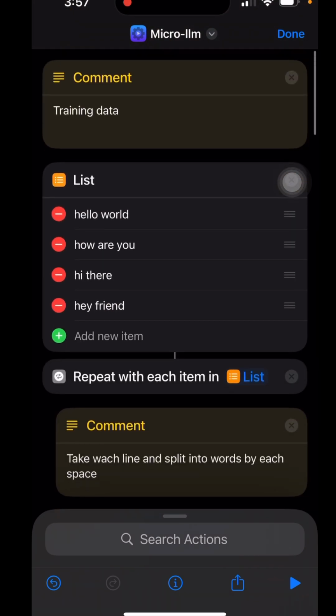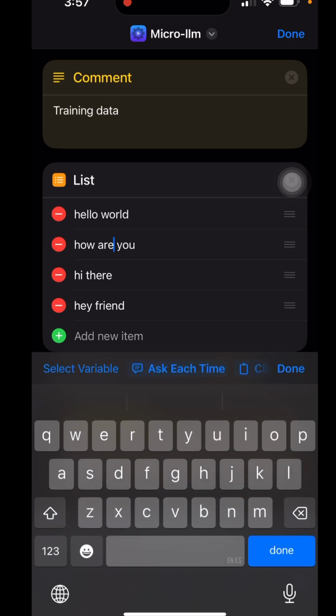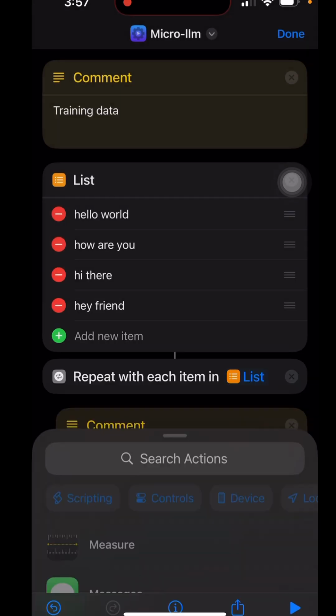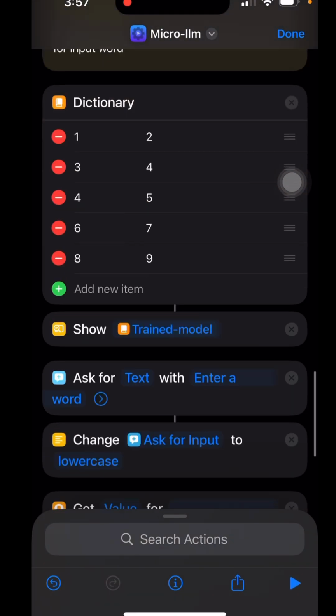So we have a small list of words here. If I say "how," the next word should be "are," because we programmed it to say, hey, how, what's the next word? It's going to be "are." If I say "hi," it'll say "there." If I say "hey," it'll say "friend." And that's just basic programming on how the LLM is trained.